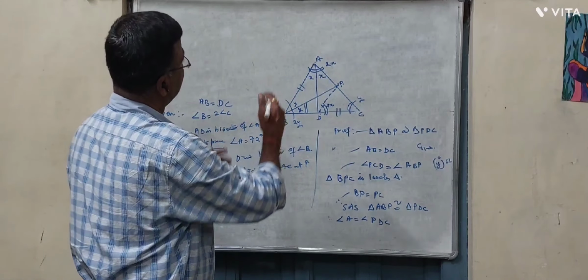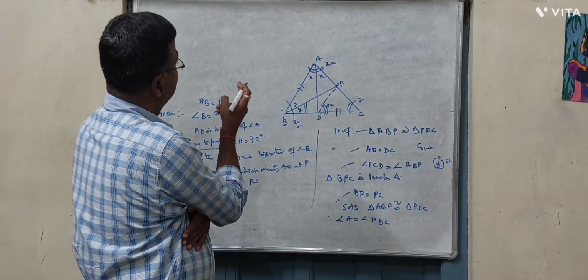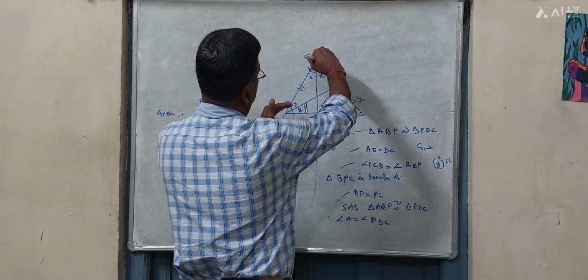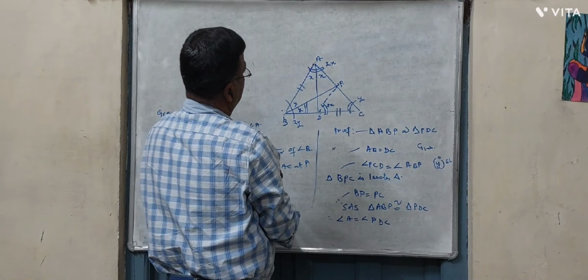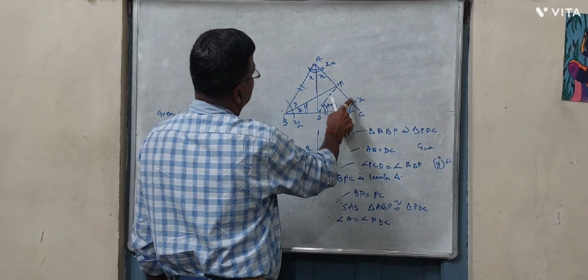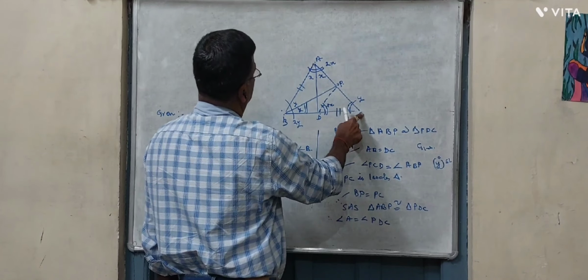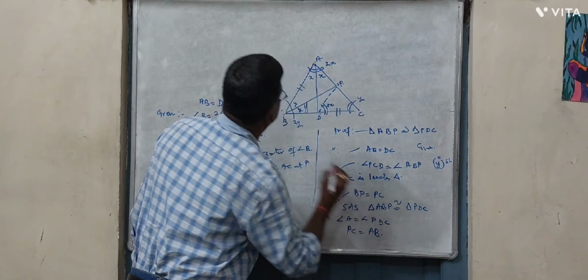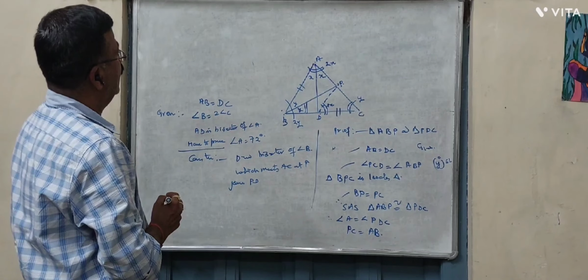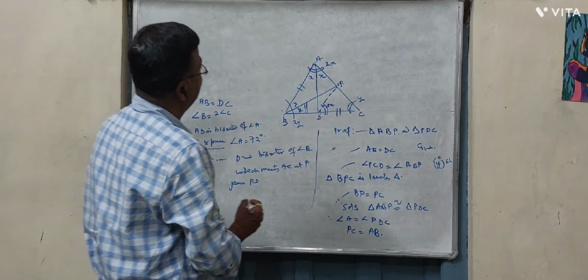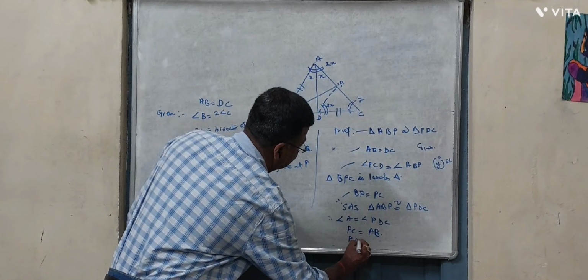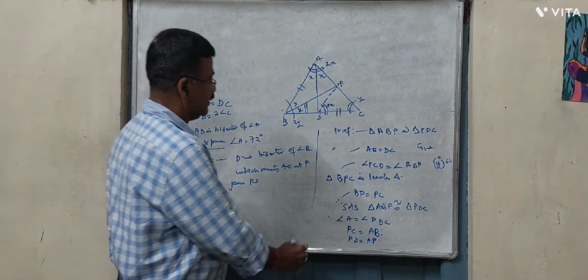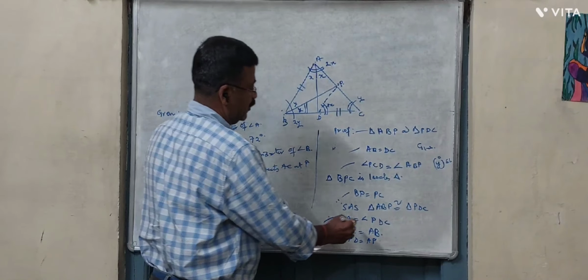And PC becomes AB, PC is equal to AB. And PD is equal to AP. These three conclusions we receive from this congruency.